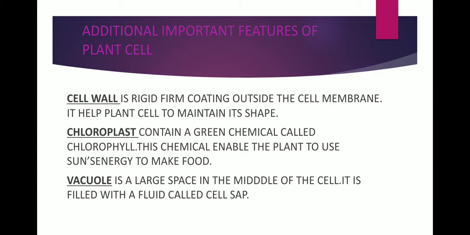So this is the organelle present only in plant cell, not in animal cell. Because, as I have told earlier, animals have to search for food, but plants can produce food in the process called photosynthesis. Vacuole is a large space in the middle of the cell. It is filled with a fluid called cell sap. In a plant cell, the vacuole is very large and present in the middle of the cell, whereas in an animal cell the size of the vacuole is smaller.